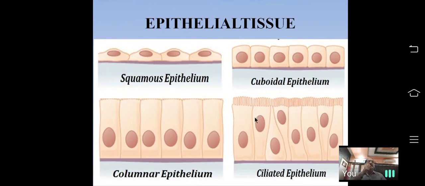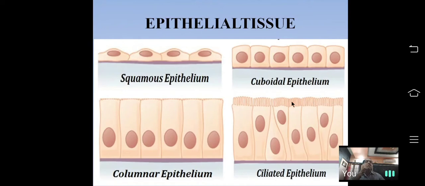Next, we come to the ciliated epithelial tissue. The cells are the same as columnar tissue. Cells are very tall, rest on basement membrane as columnar tissue, but the free end of the cells has very thin protoplasmic hair-like structures, these are called cilia.